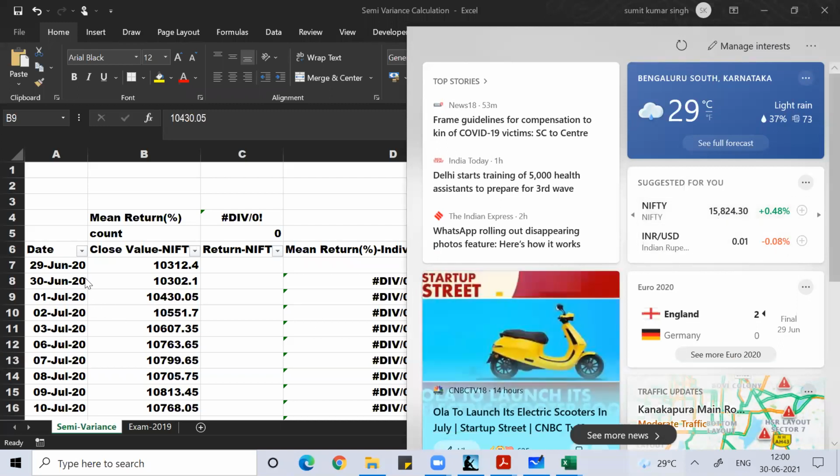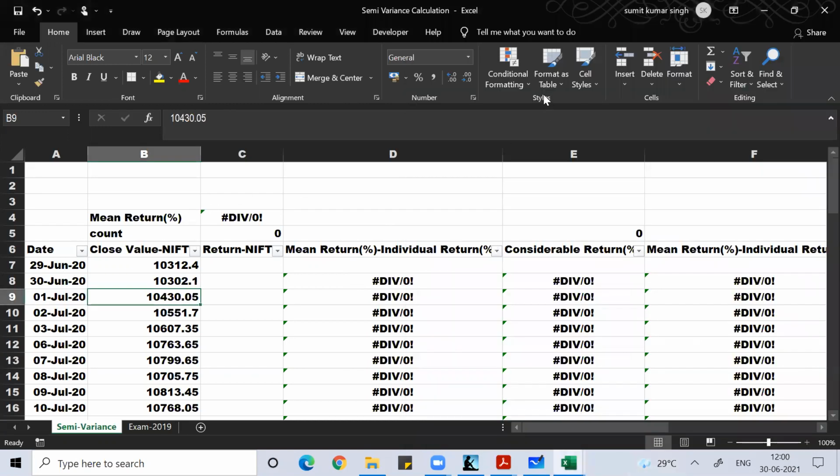This data I've taken is old data. I did this calculation long back, around June or July, when Nifty was around 10,000. Imagine if that day I had invested, how much profit I would have made. On 10,000, if it becomes 15,000, I make a profit of 5,000, 50% profit I would have made. Anyway, forget that. We can always only cry.